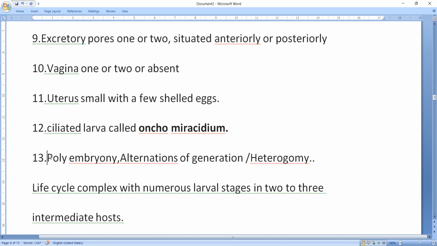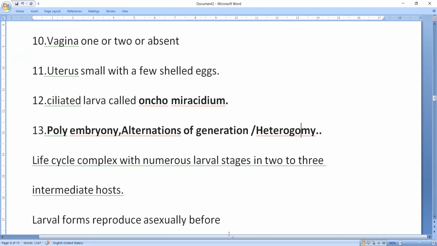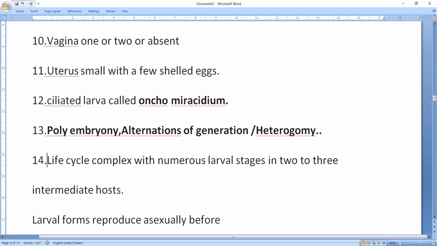So polyembryony, alternation of generation or heterogamy is seen in these animals. So what is polyembryony? Generally from a single zygote, a larva is formed. From that larva, many larval forms are formed.